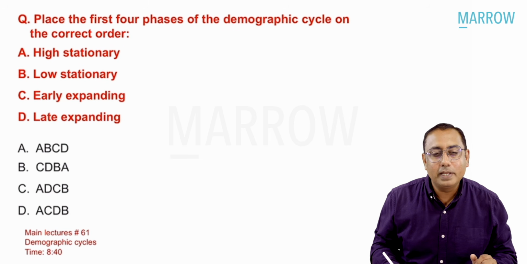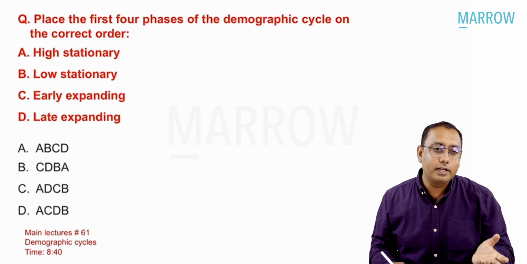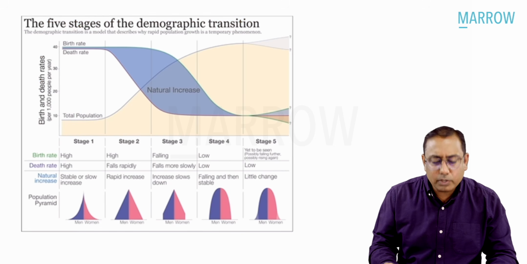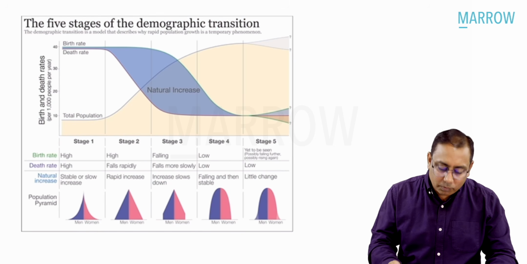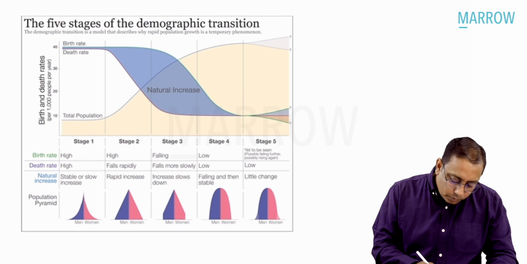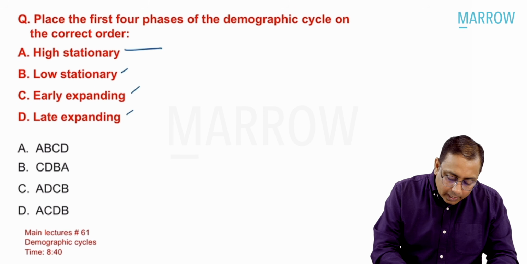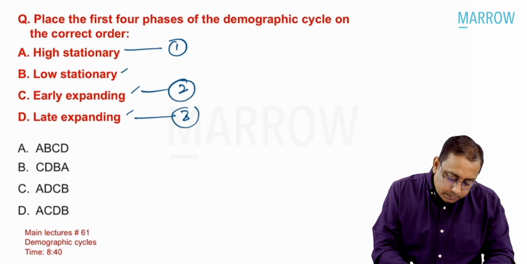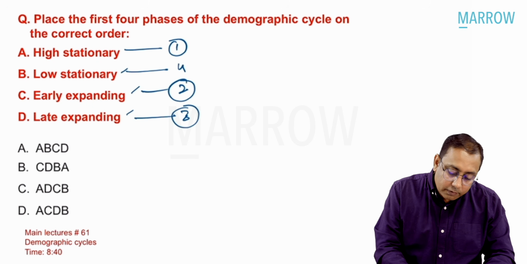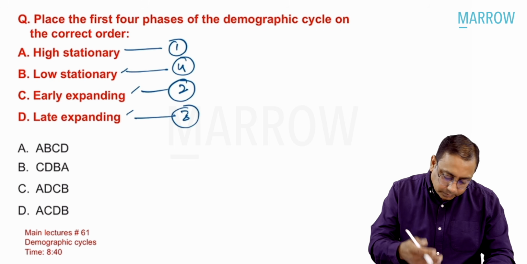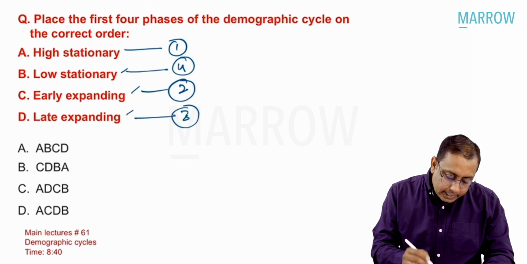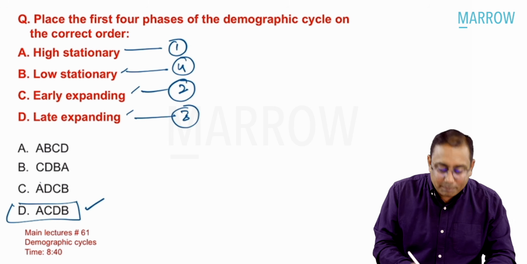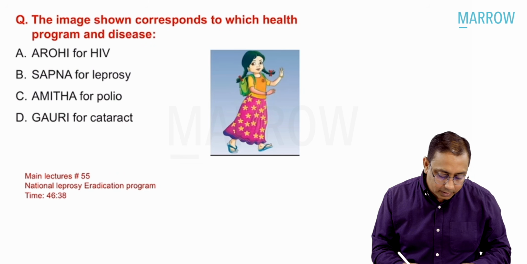Going to the next MCQ, place the first 4 phases of demographic cycle in the correct order. High stationary, low stationary, early expanding, late expanding. Again, this MCQ has been directly from the lecture. So what are the stages of the demographic cycle? You already know that the first stage is always high stationary. Next stage is early expanding. Third stage is late expanding, and low stationary is the fourth stage. So that is how things will happen. So A, C, D, and B is the best possible answer we would like to mark in this MCQ.